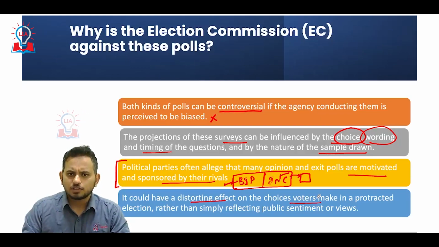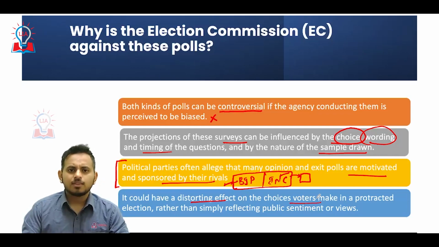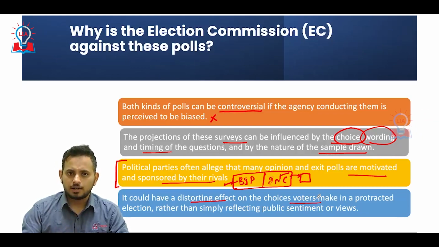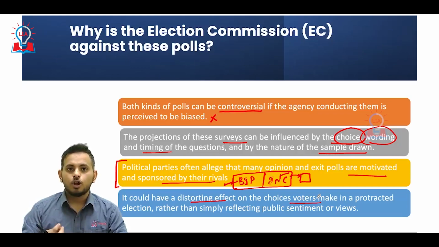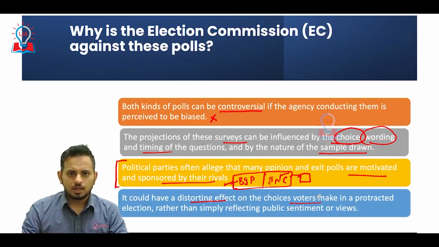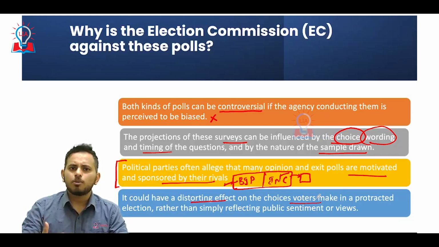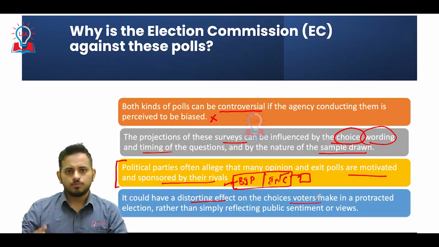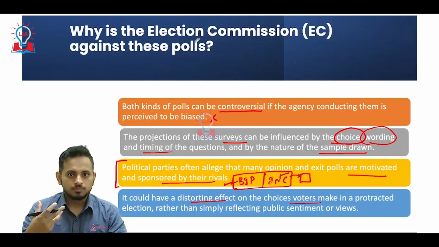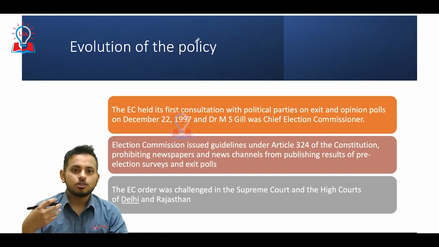See, in every election, every candidate showcases himself as the one who has already won. The election is just a formality, he has a huge voter base and he has already won. That is how people project, because they want to attract the attention of the people. And nobody loves to vote for a person who is about to get defeated. Everybody wants to vote for a person who is popular, for a person who is about to win, not for a person who would lose. So when the exit poll results come out, this will have a distorting effect on the choices of the people.